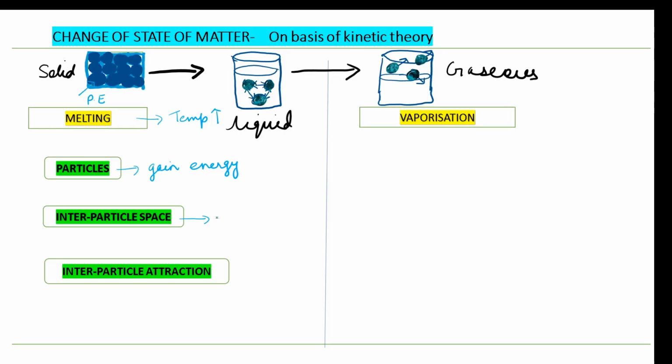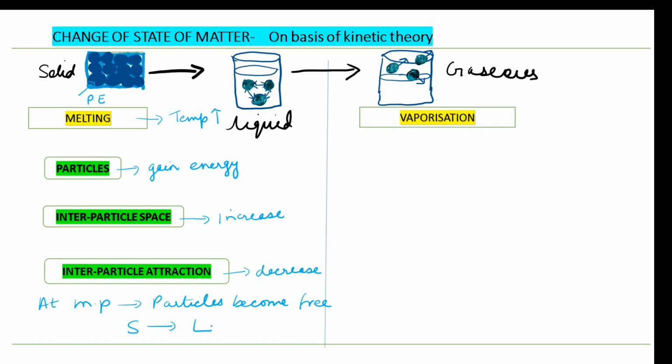This stored potential energy will increase the interparticle space, because of which the interparticle attraction is going to decrease. At melting point, the particles will become free and the solid state will change into liquid state. That is what is happening, solid changing into liquid state.